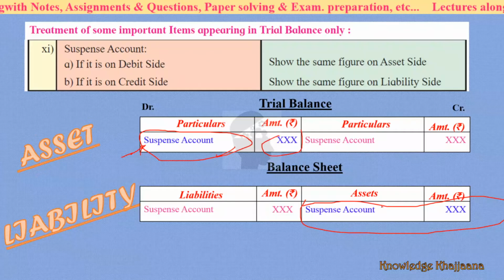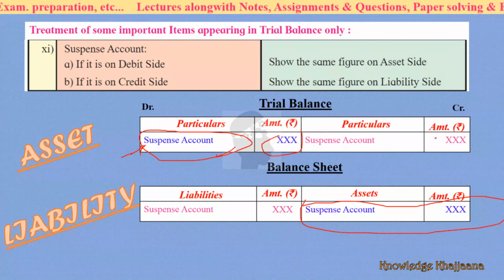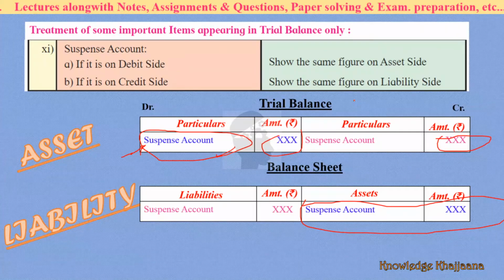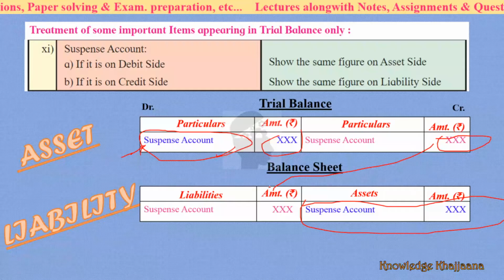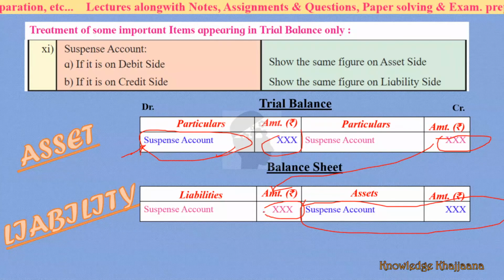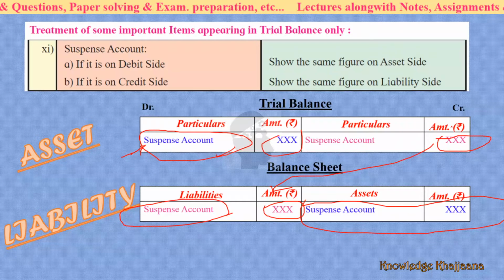If the suspense account is on the credit side, then show the same figure on the liability side. Show the same figure on the liability side. See, for the debit and credit, I have changed the color.